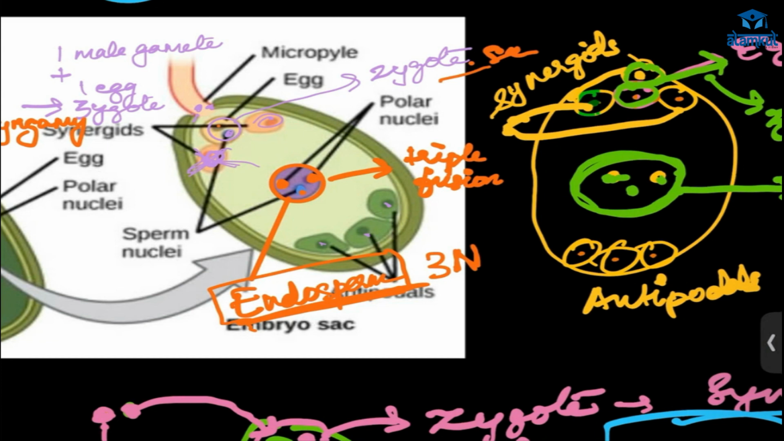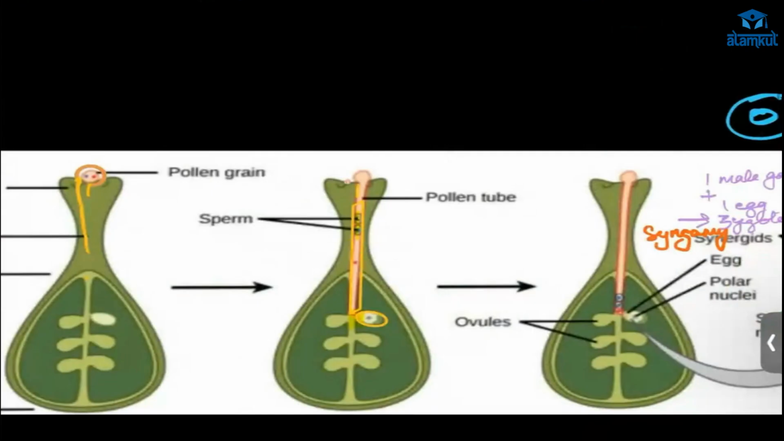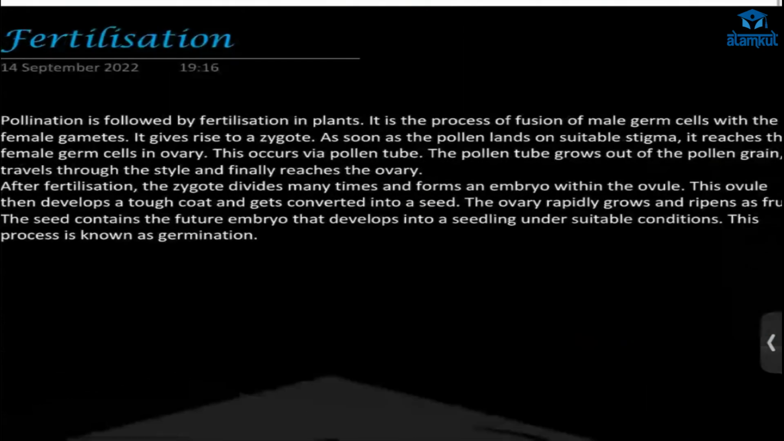Got it? Yes, ma'am. So in the zygote, what is the ploidy? How many sets of chromosomes will be present? 2n. In the case of endosperm, there are three nuclei, so it is 3n. So this is the reproduction in the flowering plants.